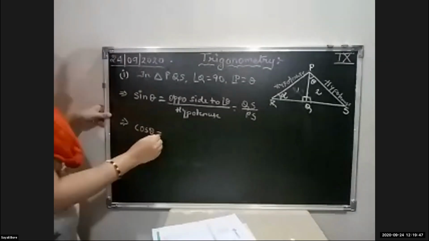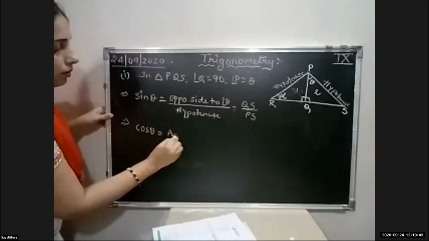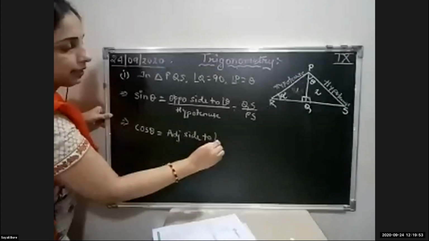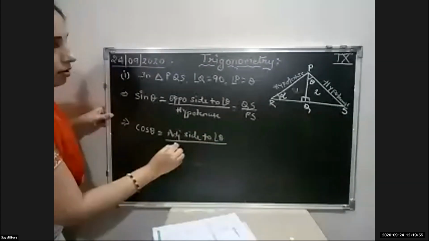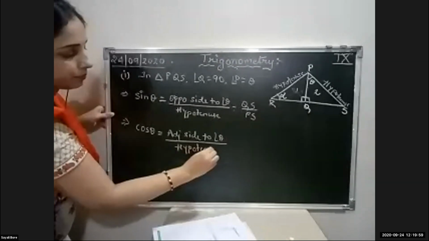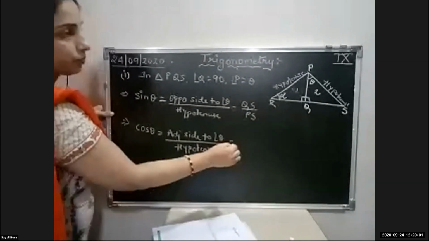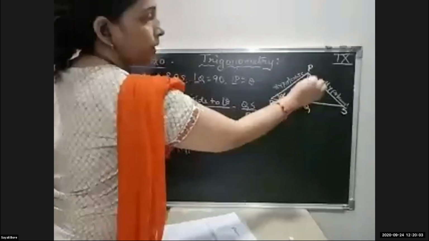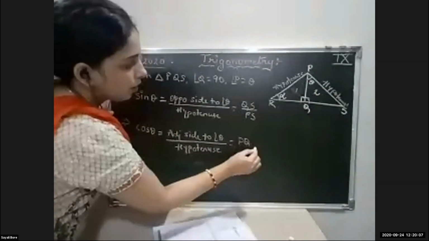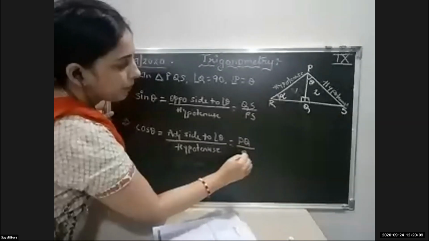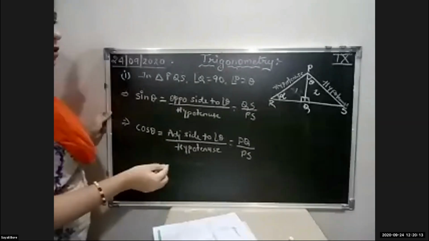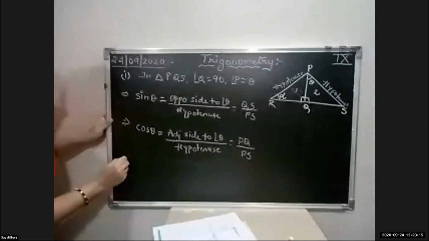The definition of cos theta is the adjacent side to angle theta upon hypotenuse. If QS is the opposite, PQ will be the adjacent. So PQ upon PS. PS remains the same because it is the hypotenuse.